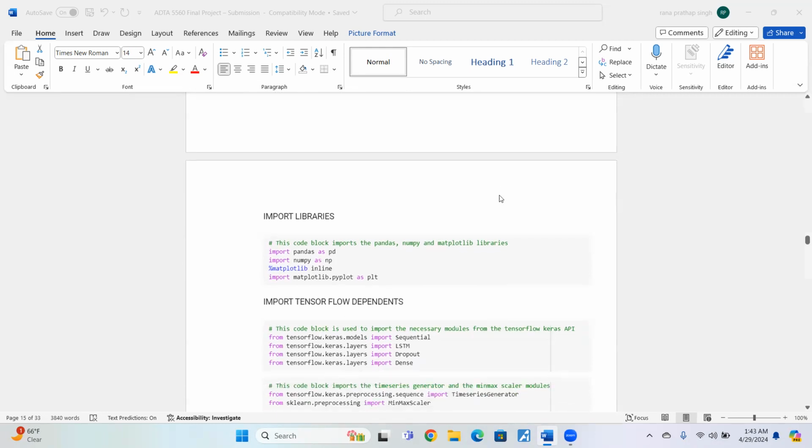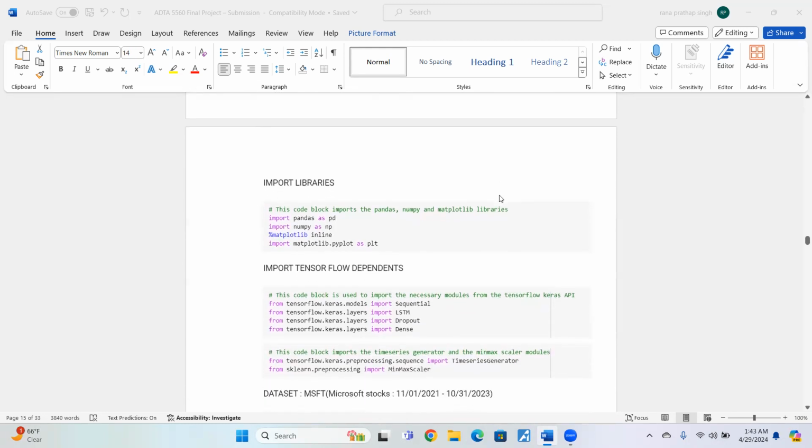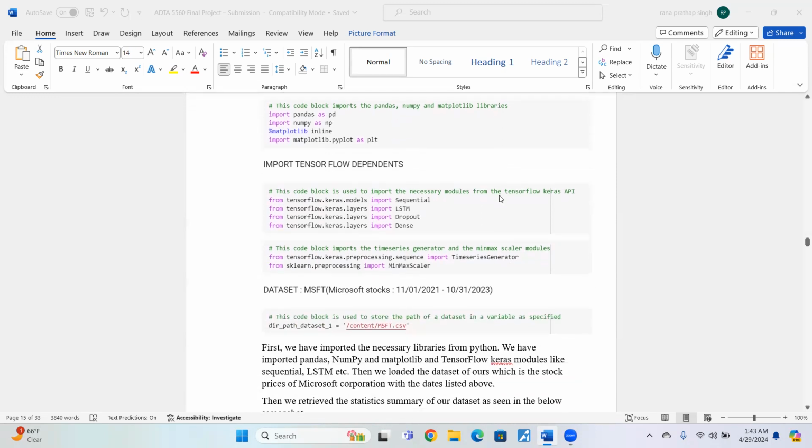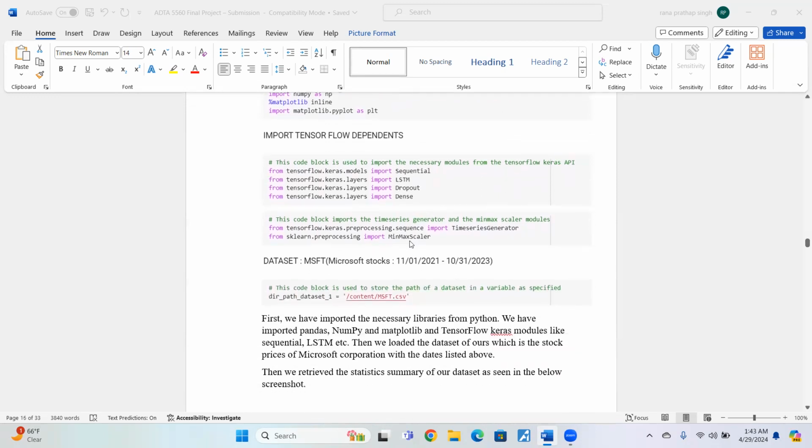So the beginning is basic, like the RNN. We are going to import the basic Python libraries: pandas, NumPy, Matplotlib, Sequential, LSTM, Dropout, and everything else. We are also going to use the MinMaxScaler as before. Now we're going to load the Microsoft dataset from a specific time span, from 1st November 2021 to 31st October 2023, which spans exactly 2 years. So here we give the path of the Microsoft dataset in the code.